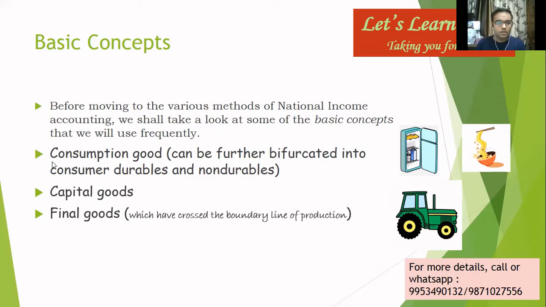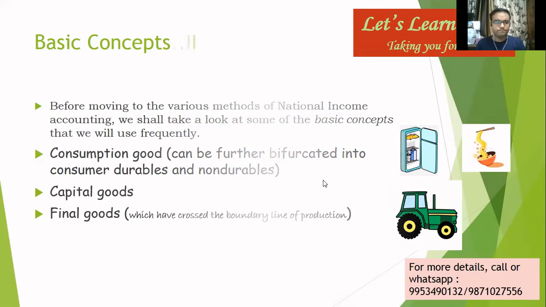In particular, final goods are of two types: consumption goods and capital goods, which means that both of these types of goods are included in final goods, right? So it means this tractor, this fridge, this bowl of noodles, they're all included in final goods.